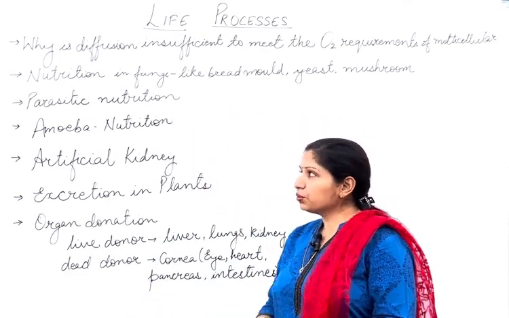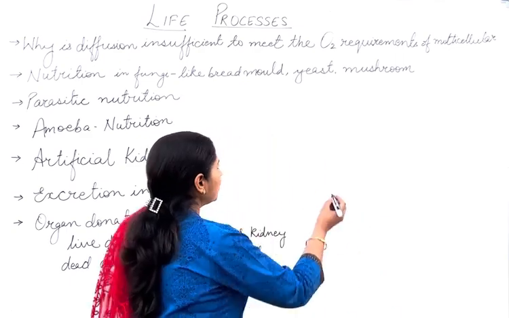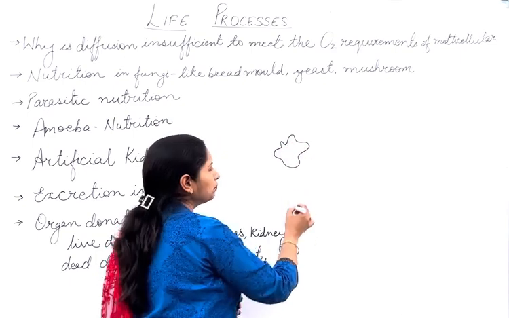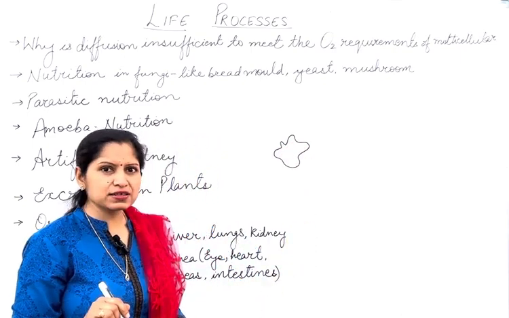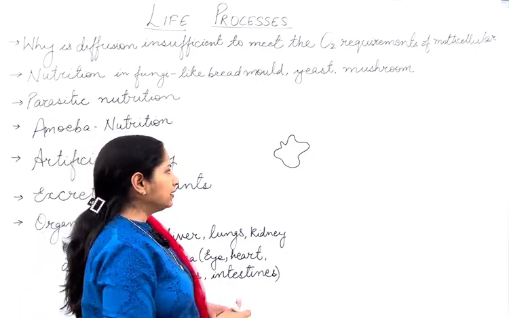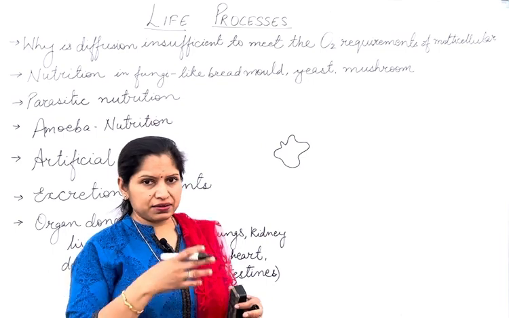Next is, how does nutrition take place in amoeba? The amoeba forms pseudopodia. The amoeba is a unicellular organism which can change its shape, and it extends pseudopodia, meaning it can change its body surface shape.